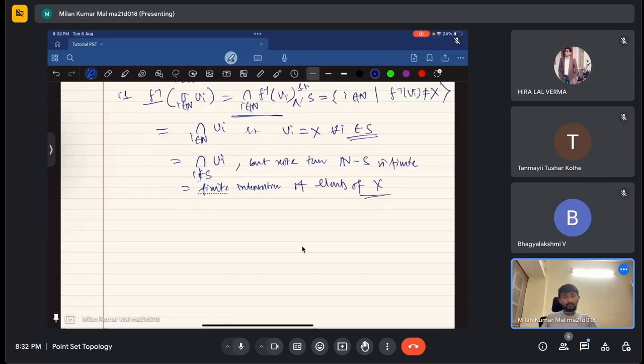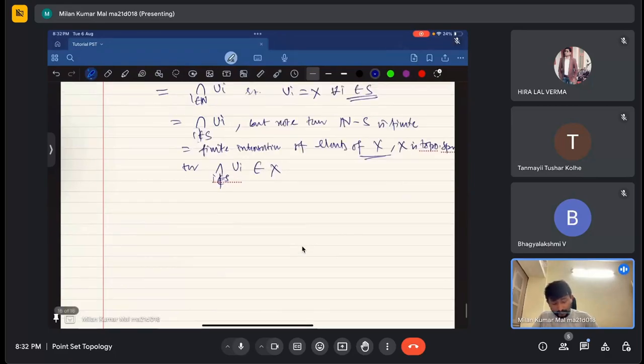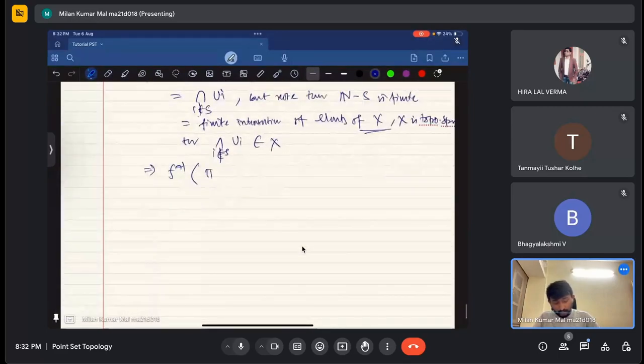Because x is a topological space, a finite intersection should again be an open set. So this intersection of ui, i not in s, containing x, means f inverse of this product over the natural numbers of ui is open, containing x.